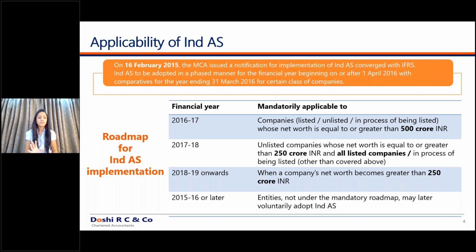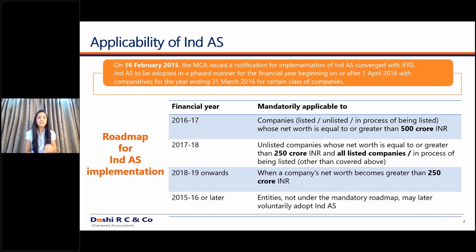What does that mean? If a company, on 31st March 2018 or 31st March 2019, has a net worth of, say, 270 crores, then the company has to publish Ind AS financial statements on 31st March 2020. So you have to apply Ind AS from the immediately next year if your net worth crosses the specified criteria.